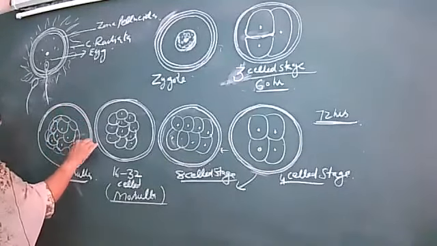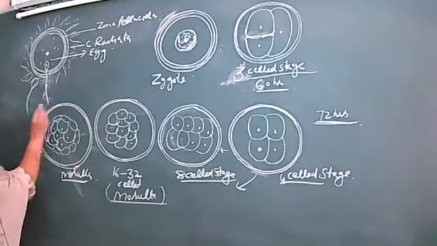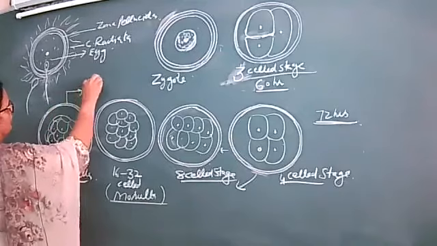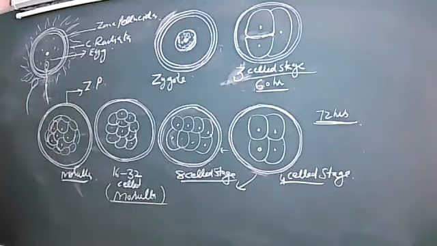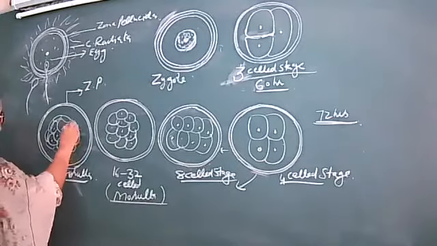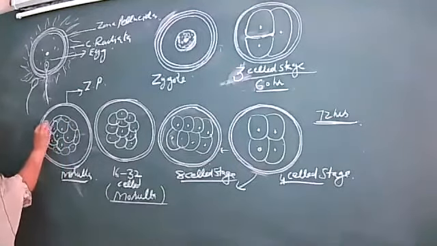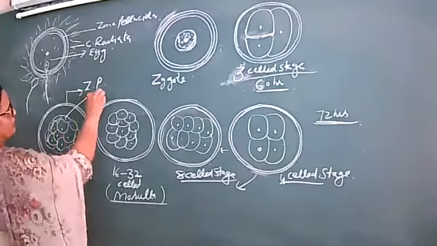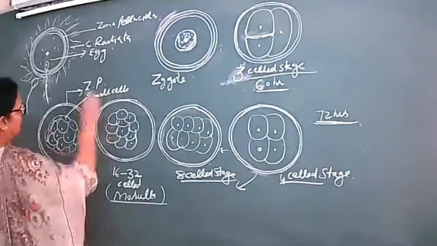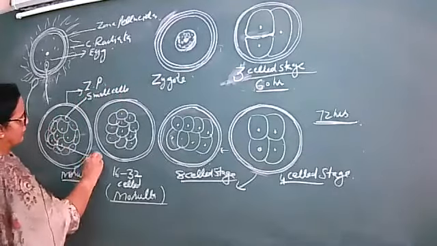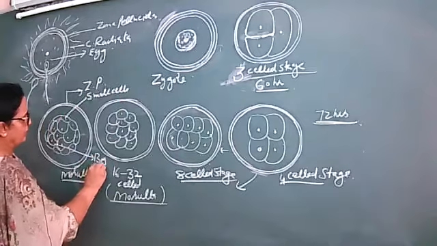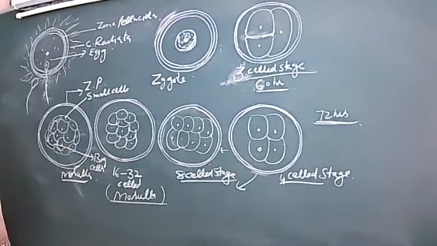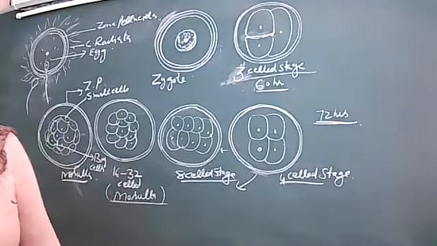This is zona pellucida. This is morula. These are smaller cells, outer peripheral small cells, and these are inner big cells, right? Then it's getting converted into, right?